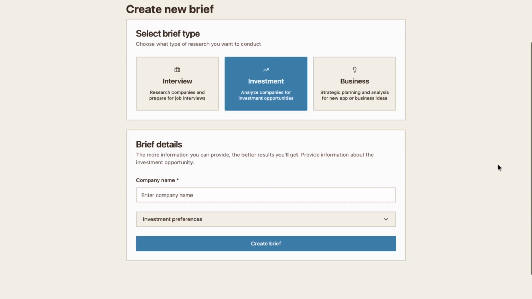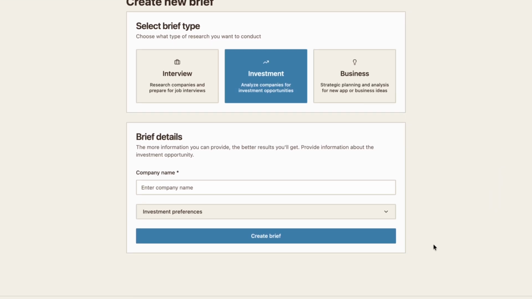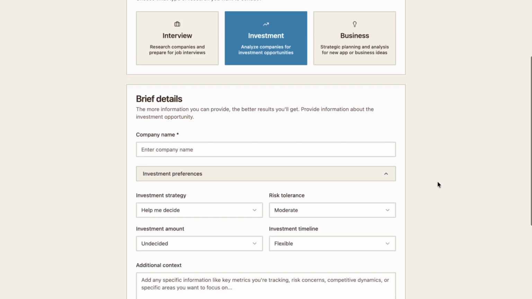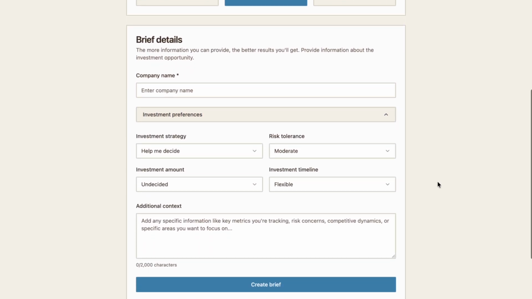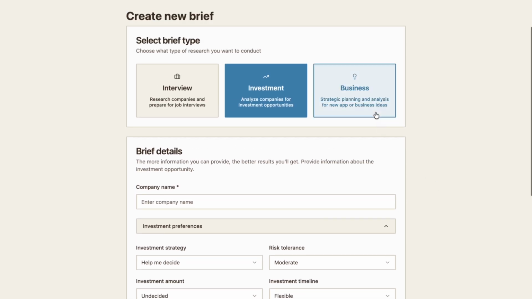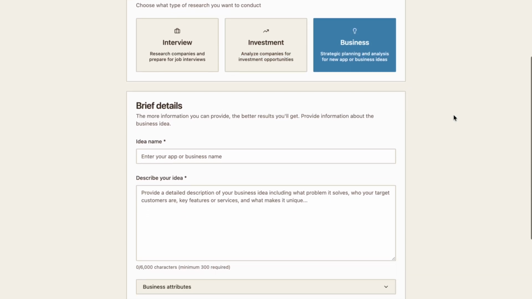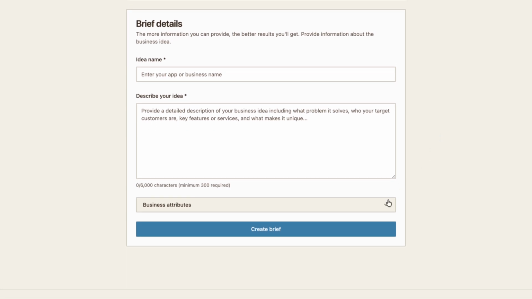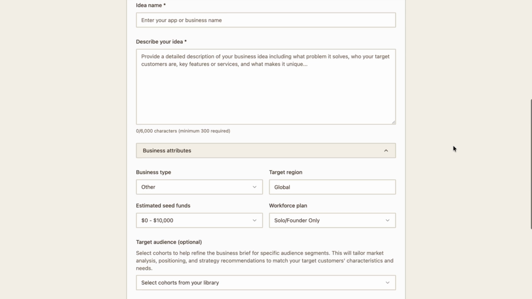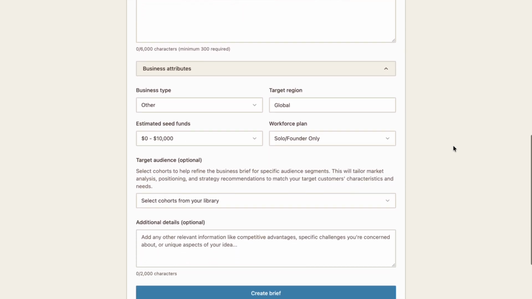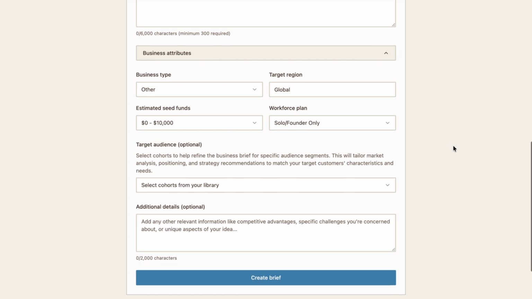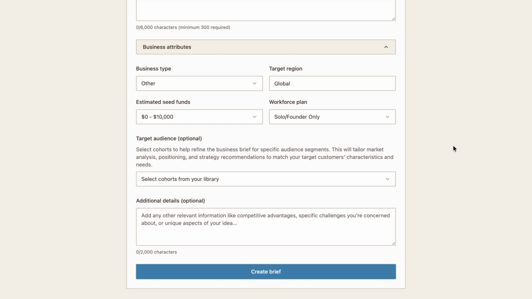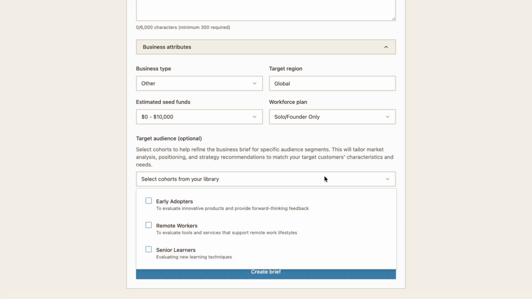For the investment brief, you simply enter the company name and hit create, or you can refine the investment preferences with things like your strategy, risk tolerance, and investment amount. And for businesses, you enter the idea name and simply describe your idea in as much detail as possible. Likewise, it's possible to refine your business idea by providing details around business type, region, estimated seed funds, workforce plan, and you can even select from cohorts that you might want to evaluate this idea with.